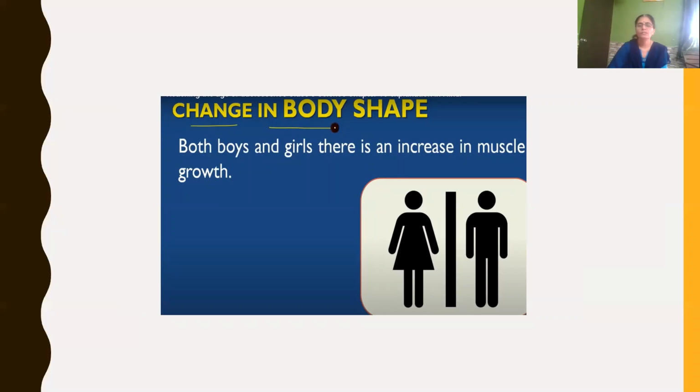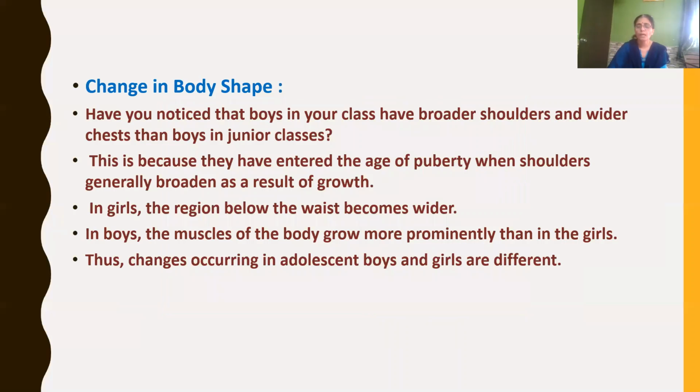Now the second change is change in body shape. During the adolescent period, both boys and girls undergo change in body shape due to increase in muscle growth. If you have noticed, the boys in your class have broader shoulders and wider chests than boys in lower classes. This is because they have entered the age of puberty, and the shoulders generally broaden as a result of growth.